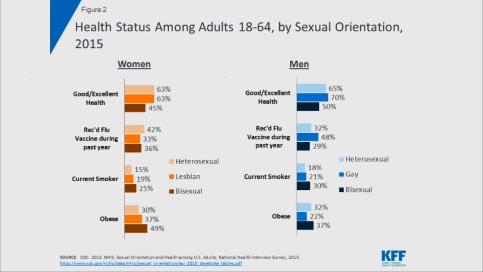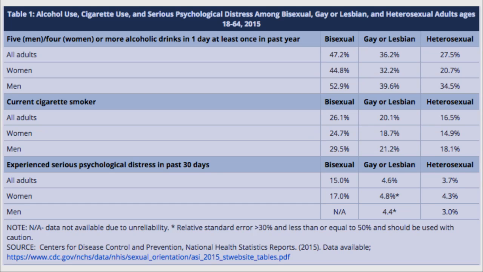So this chart shows how LGBT individuals rank their overall health. As you can see, fewer LGBT members identify as having good or excellent health, and greater use of alcohol and greater instances of obesity than their heterosexual counterparts. This table again also shows that LGBT individuals report higher use of cigarette and alcohol use. It also shows that LGBT individuals report serious mental health distresses at a greater rate than their heterosexual counterparts.